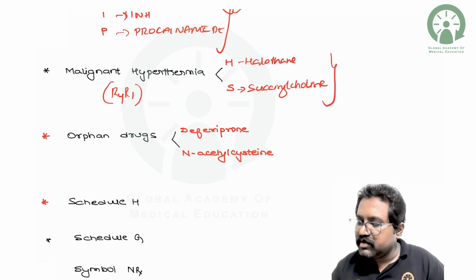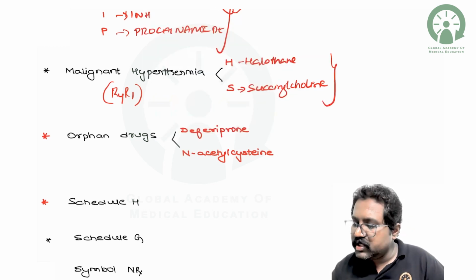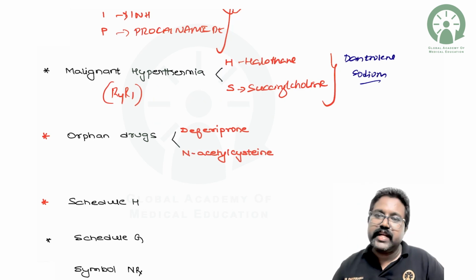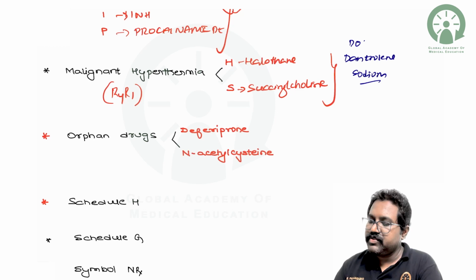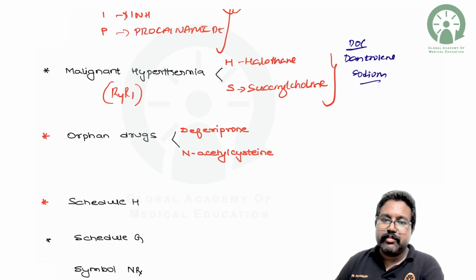So what will be the drug of choice here? The drug of choice for malignant hyperthermia is dantrolene sodium. Dantrolene sodium will be your drug of choice. This will be the drug of choice in case of malignant hyperthermia.